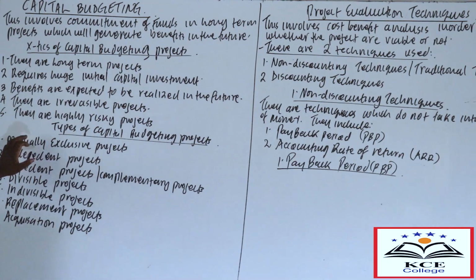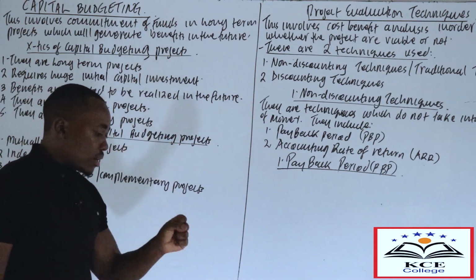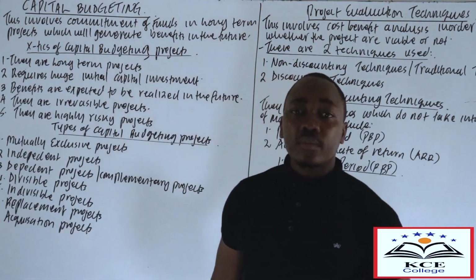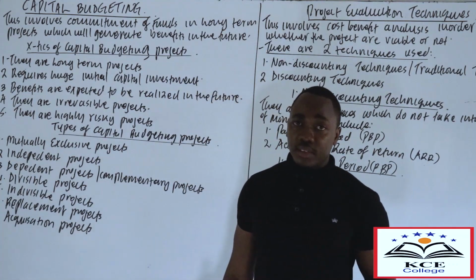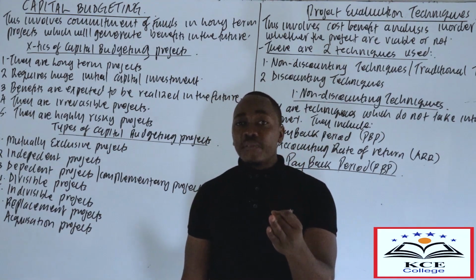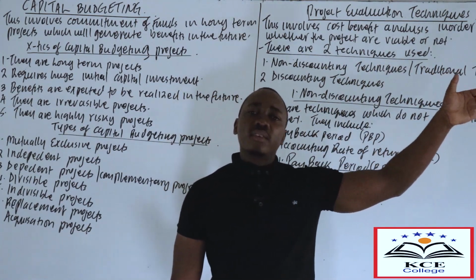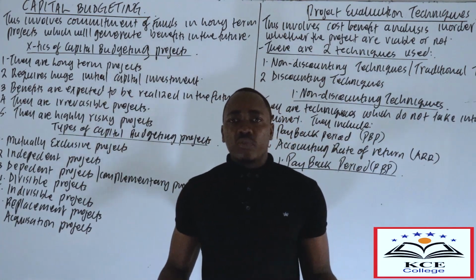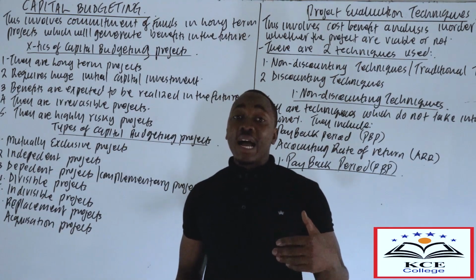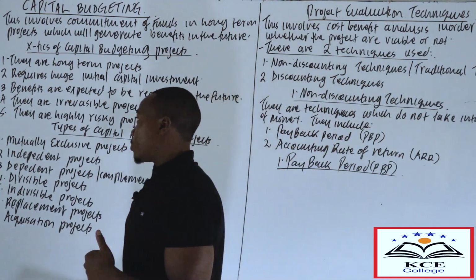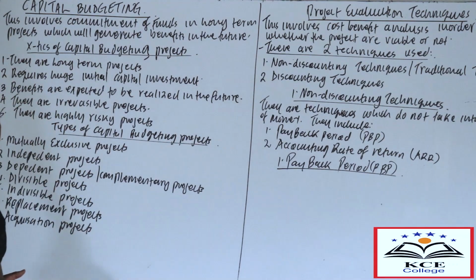Then number five is that they are highly risky projects. What makes these projects risky? Number one, they are long-term projects. Then the benefits are expected to be realized in the future. If the benefits are expected to be realized in the future, we don't have control over the future. So there is that aspect of uncertainty. So that's what makes these projects highly risky.